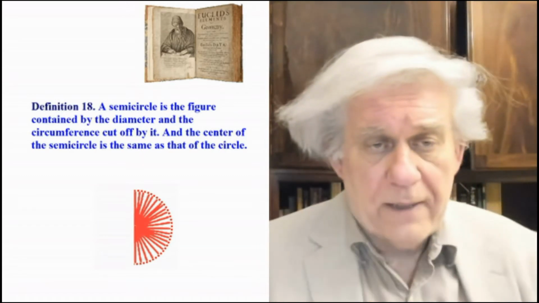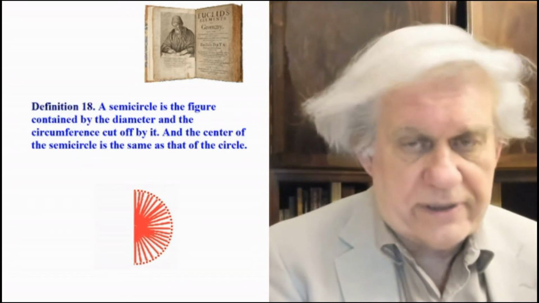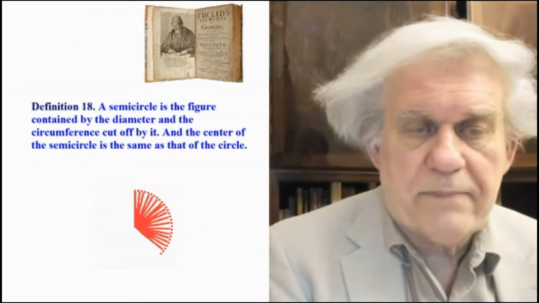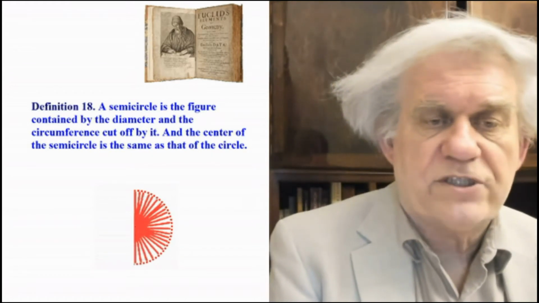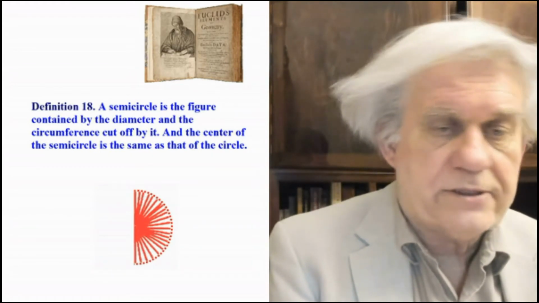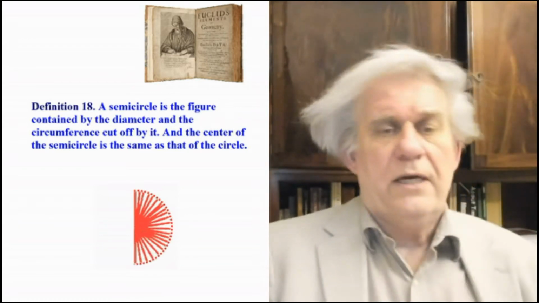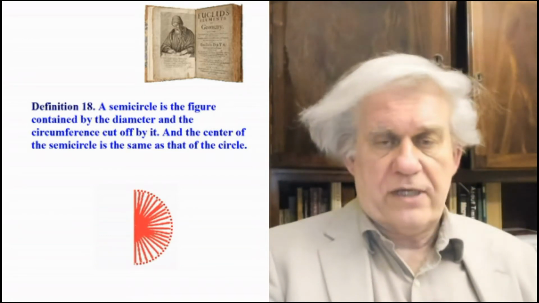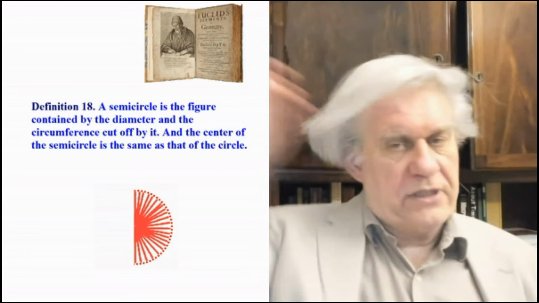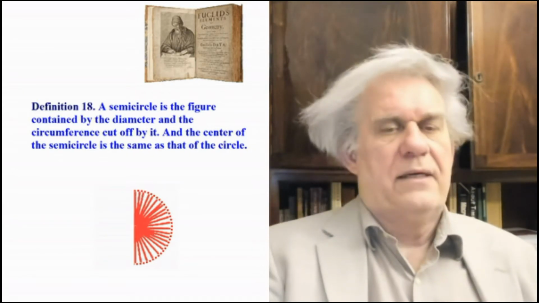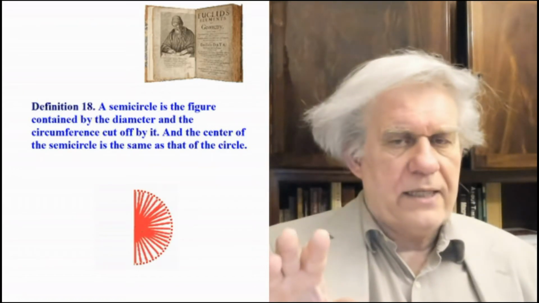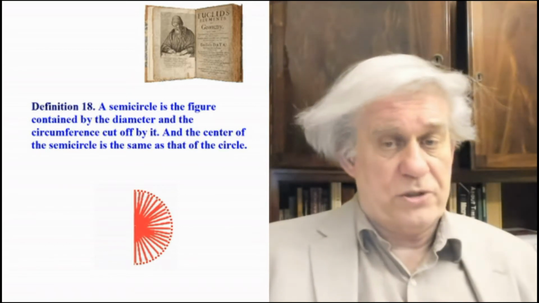According to Euclid, what is it? A semicircle is the figure, yes, figure, contained by the diameter and the circumference cut off by it. And the center of the semicircle is the same as that of the circle. So that's a semicircle. It's half of Euclid's circle, which includes all these rays. And again, all these rays, they do not make a plane. A plane is a continuous surface.